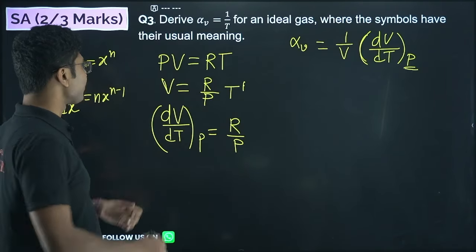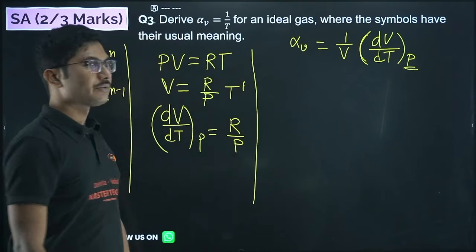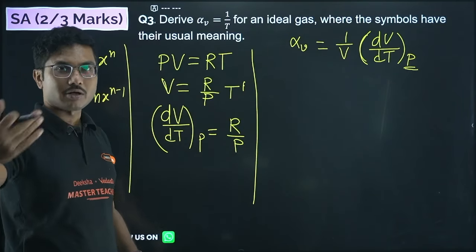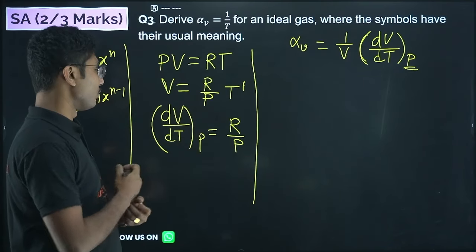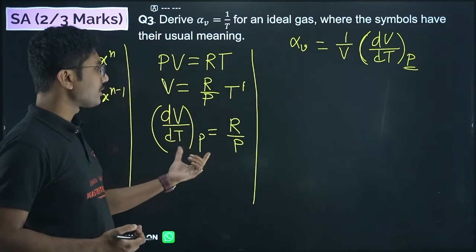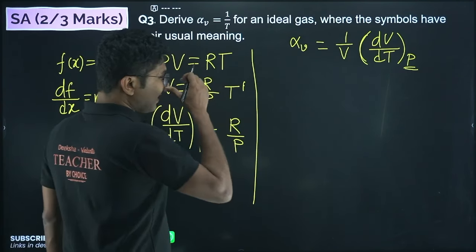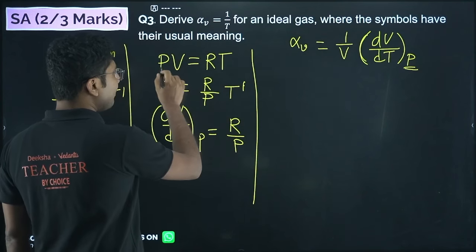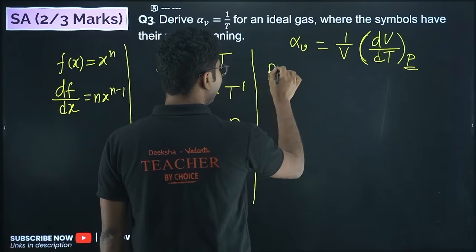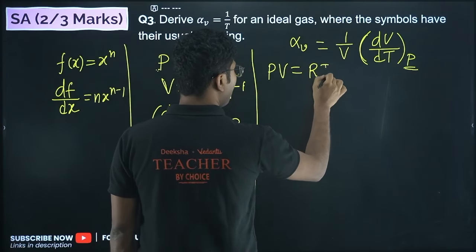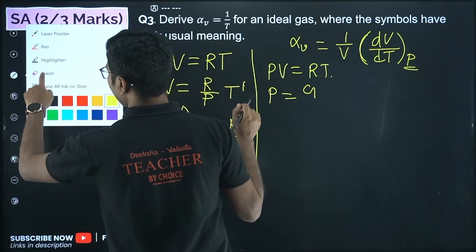So differentiation is a process in mathematics. If you don't know differentiation yet, you have to learn at least enough for this derivation, and later on you will learn more in mathematics class. So dV by dT at constant pressure is given by R by P. But here we have to take the P value from this equation and put it over here, because P is constant. So PV equals RT, or P equals RT upon V.